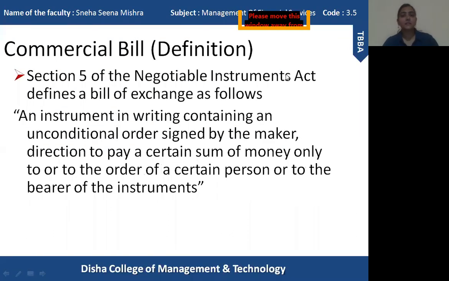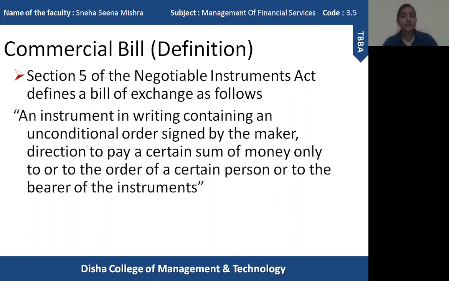Now let us discuss the definition of commercial bill. The definition of bills of exchange can be found in the Negotiable Instrument Act. Section 5 of the Negotiable Instrument Act defines a bill of exchange in the following manner.